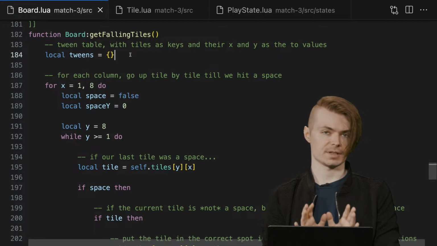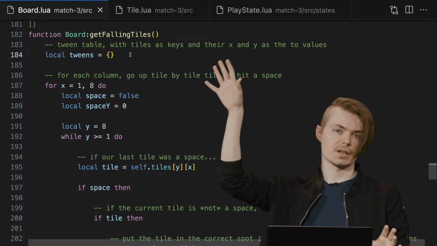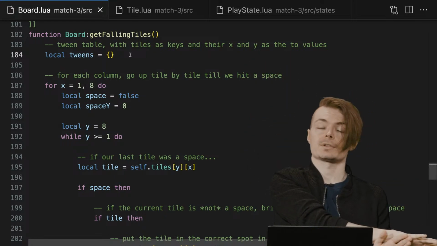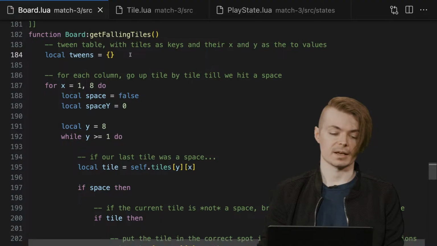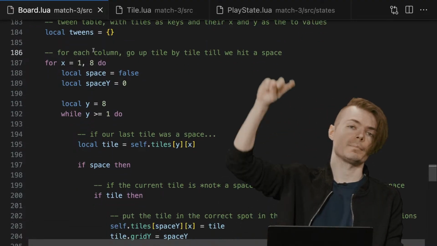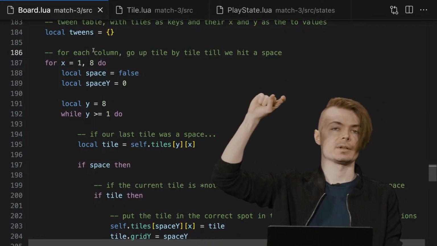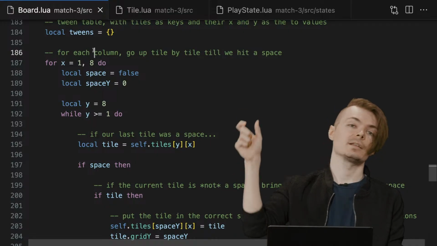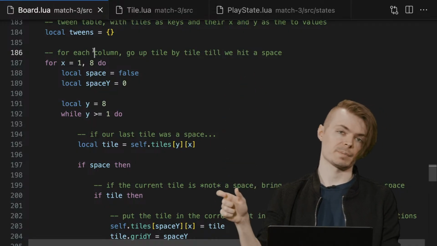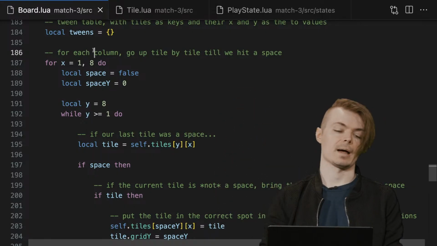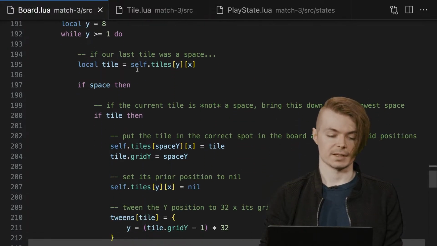Again, we're returning a tween table. We're saying, OK, we want this table to come back that's got all this tween information, which is x, y values in our case. So remember, we saw this visually, but we're just going to go through each column up until we hit the top of the ceiling, so to speak, of our grid, looking for spaces, and then looking for the nearest tile to bring down to that space, and then just kind of going up until we reach the top of the ceiling.